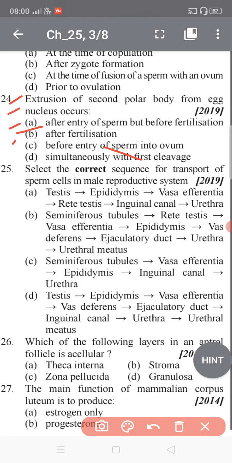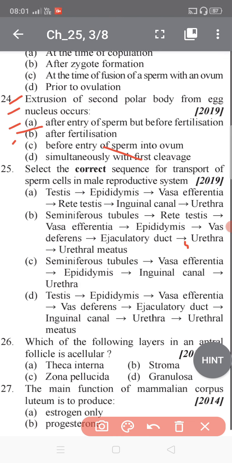So I can explain it very easily. Extrusion of the second polar body from the egg nucleus occurs after the entry of a sperm into the secondary oocyte, but before fertilization. The entry of sperm into the ovum induces the completion of the meiotic division of the secondary oocyte. So entry of sperm causes the breakdown of the metaphase promoting factor MPF and turns on the anaphase promoting complex APC.